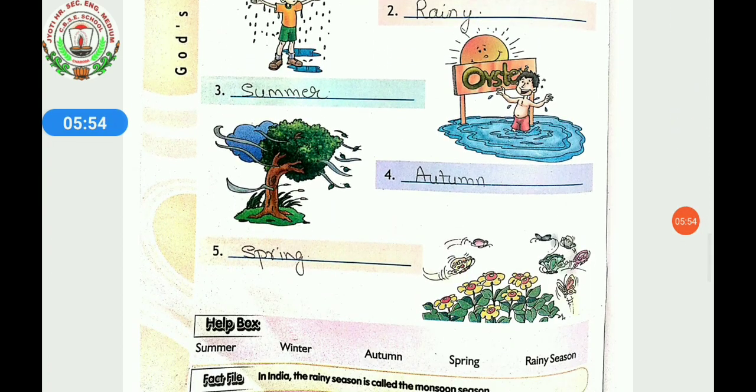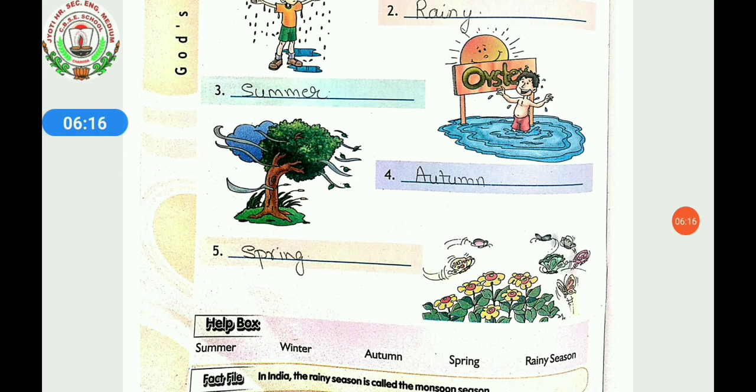Next is, in which season do you like to play in water or in a pool? In the third picture, the boy is playing in the pool and the sun is shining very brightly. So which season is that? That is summer.